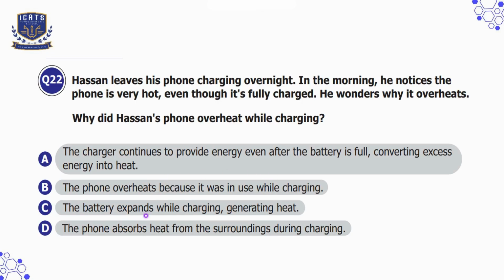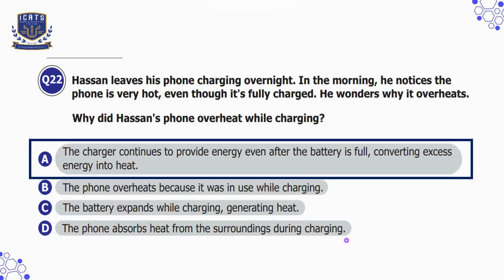Option C is the battery expands while charging, generating heat. That is incorrect. The battery does not expand while charging. Instead, excess energy turns into heat. Option D is the phone absorbs heat from the surroundings during charging, which is incorrect because the phone does not get hot by absorbing heat from the surroundings. It generates heat internally due to the charge. So here we will choose option A as our correct option. The charger continues to provide energy even after the battery is full, converting excess energy into heat.